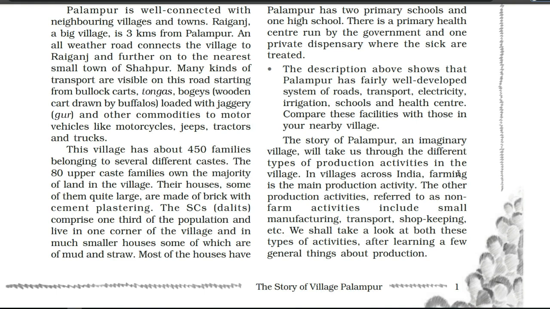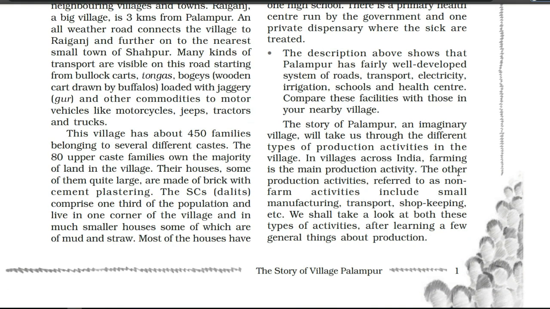Farming activities are the things related to farming and agriculture; the work related to farming or agriculture is known as farming activity. And non-farming activities include small manufacturing, transport, shopkeeping, which are not related to agriculture. So this is the correct definition and the correct answer to this question. Now we are going to move to the next page. So remember whatever important questions I have told you right now.